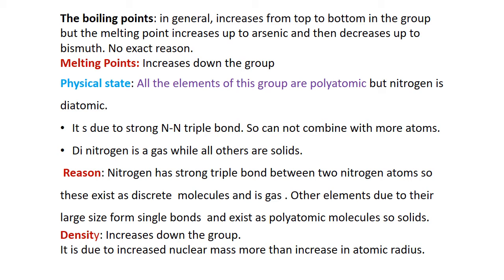One more point: nitrogen is a gas, but the others are solids. The reason is that nitrogen has a strong triple bond between two nitrogen atoms, so these exist as discrete molecules without intermolecular forces of attraction, and so it is a gas. Other elements, due to their large size, form single bonds and exist as polyatomic molecules. Density increases down the group, again due to increased nuclear mass.